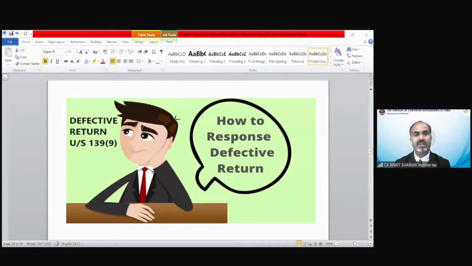Now the provision is regarding defective return under section 139(9). How to respond to a defective return. So when you filed an income tax return and suppose there is some defect, some information is misrepresented or some information is missing, then the department can send you a notice that there are specific defects in this return, so kindly rectify these defects.